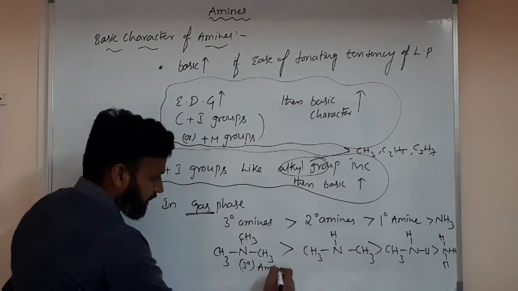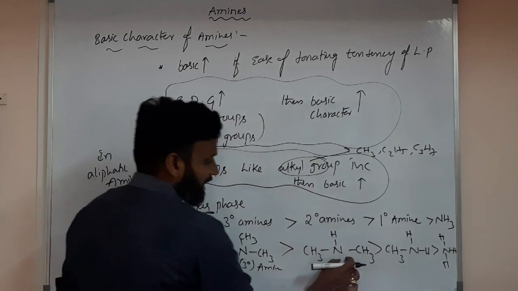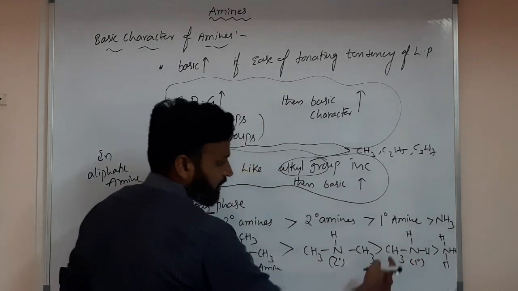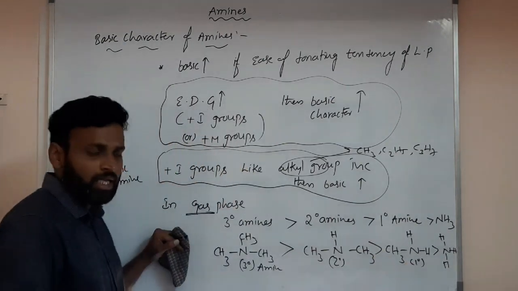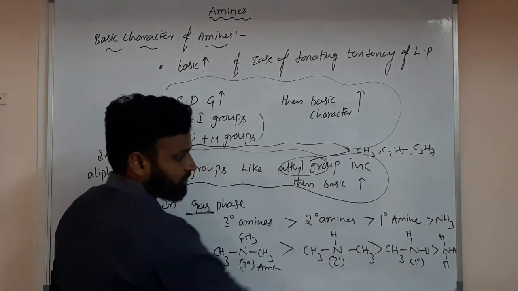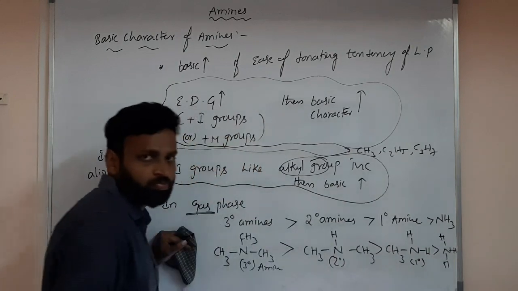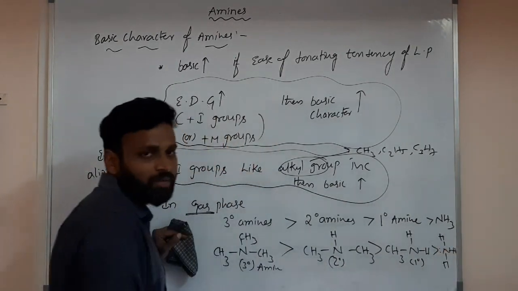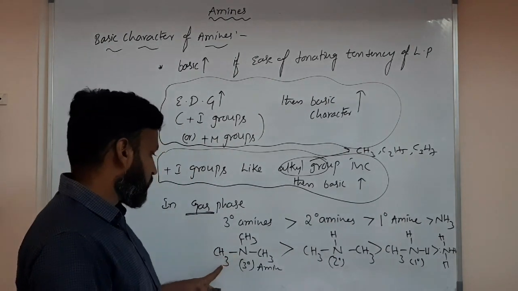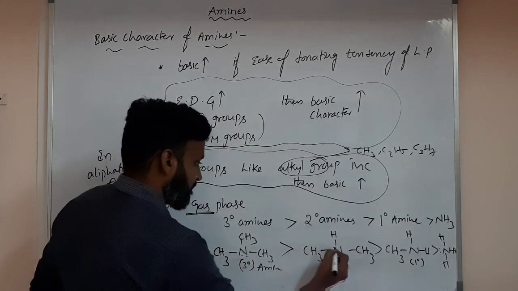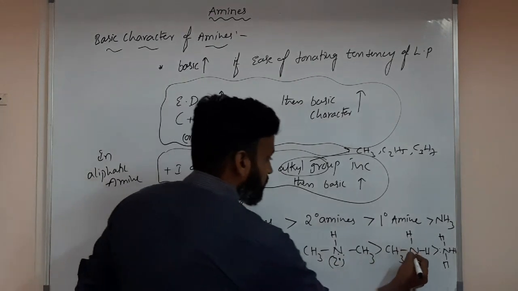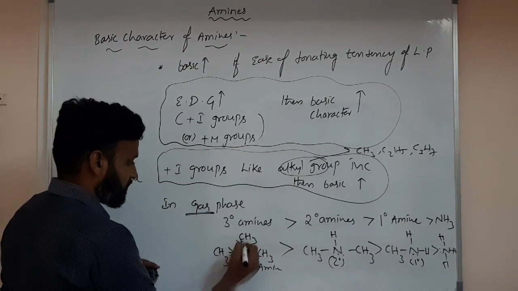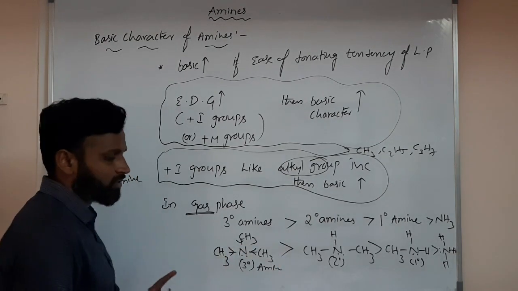Simply, tertiary amine is more basic than secondary. This one is secondary amine and this one is primary amine, because CH3NH2, and that one ammonia, because in ammonia there is no electron donating group. So of course ammonia is also a base, but a weak base. So this is a strong base comparatively among these, because this nitrogen consists of 3 donating atoms. Certainly the lone pair can easily go.